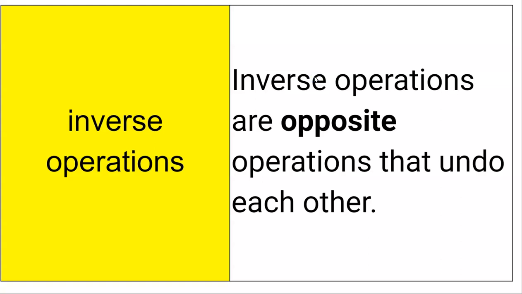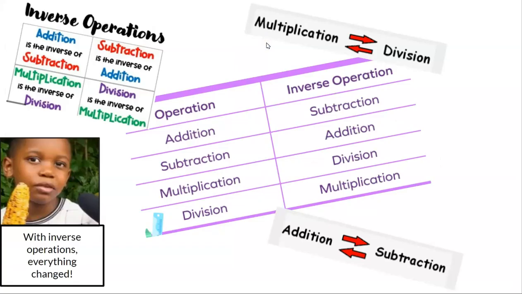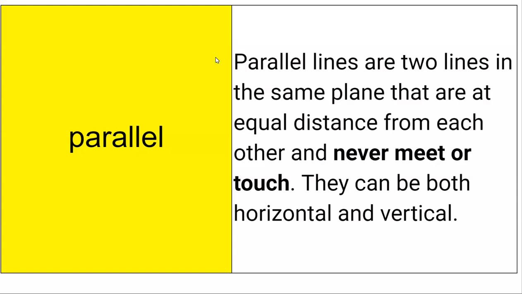Next, inverse operations are opposite operations that undo each other. So they're just the opposites of one another. And here's some examples, like the opposite of multiplication is division, the inverse of addition is subtraction, and vice versa. And he says with inverse operations, everything changed. Yeah, inverse is just, you can even think about the word reverse, opposite.